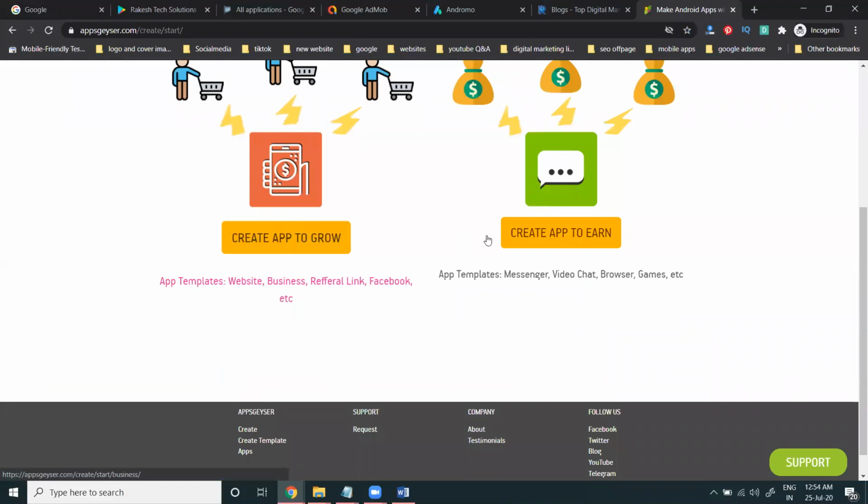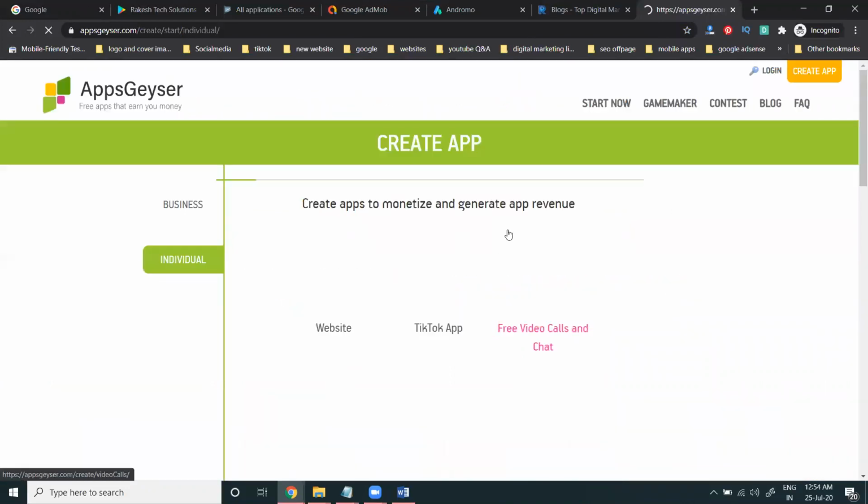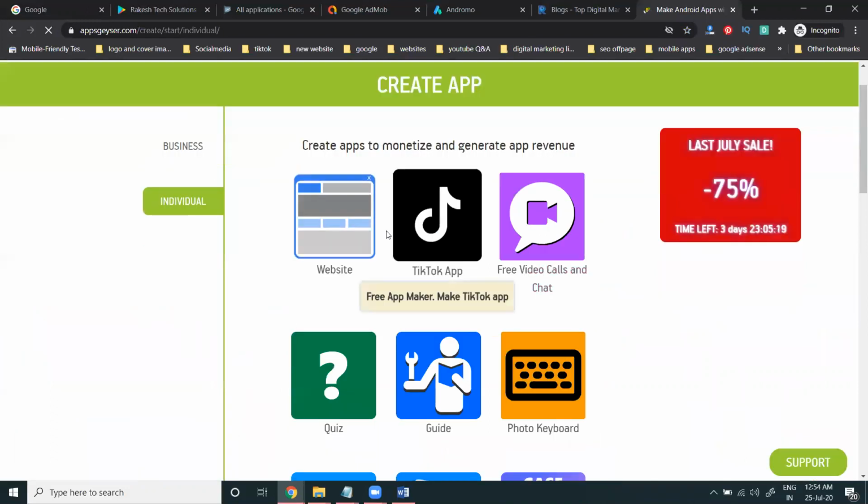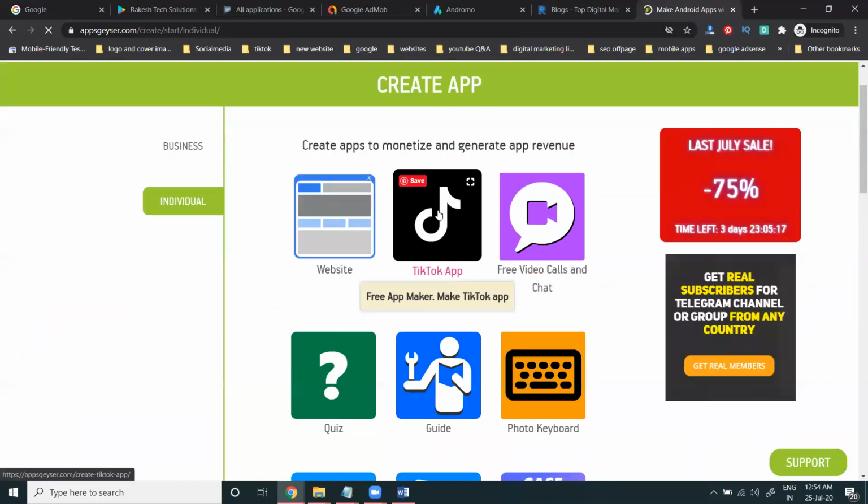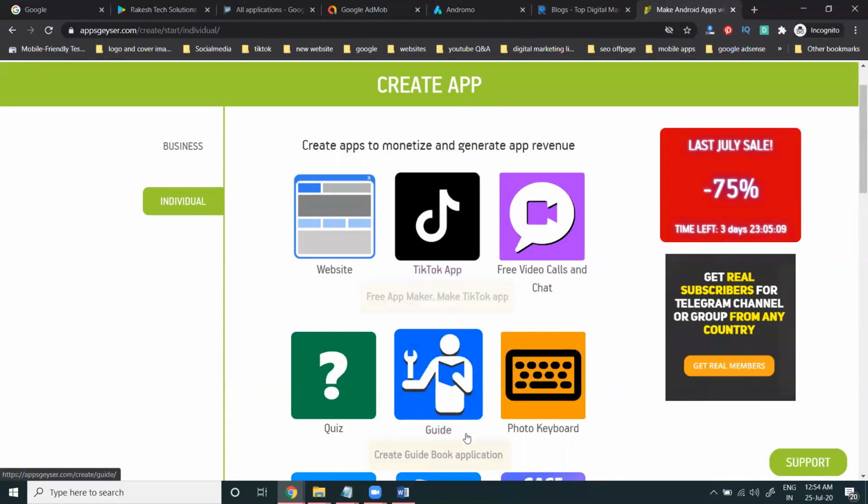Create your app, grow your app, for earning purposes. Two things will be here to make and upload your app. Everything will be here for earning purposes. This particular website will help in making mobile applications.